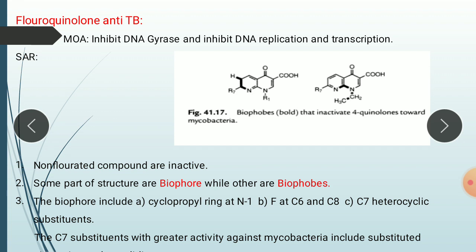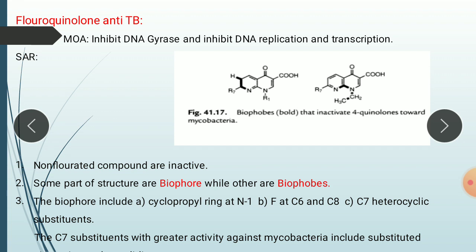The important biophores include the cyclopropyl ring at nitrogen 1, fluoro groups at carbon 6 and 8, and a carbon 7 heterocyclic substituent. These are the main biophores responsible for biological activity; these substituents increase the anti-TB activity.